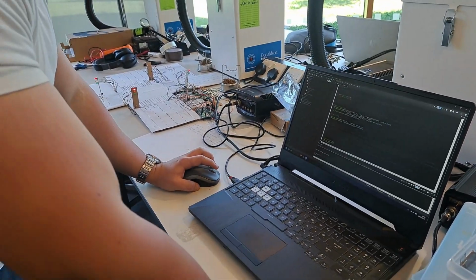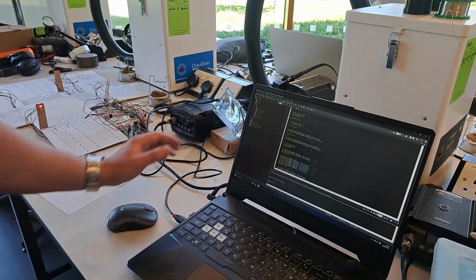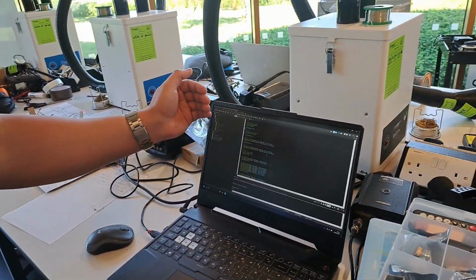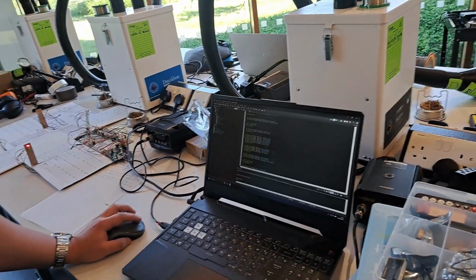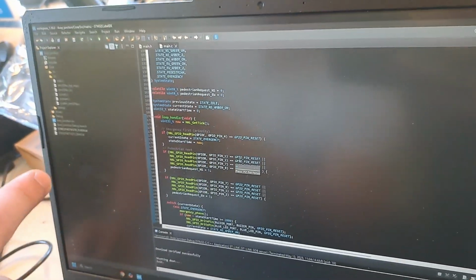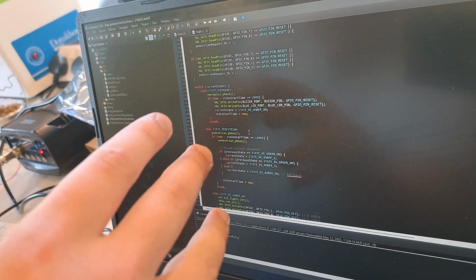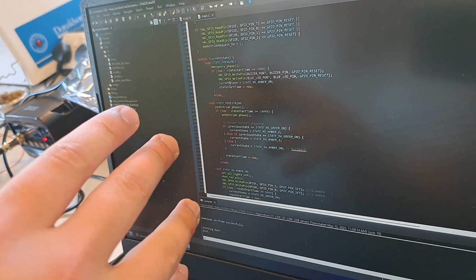We also have here the code. We used different phases to help us code the FSM state better. We're using if, we're using cases, basic stuff, states.